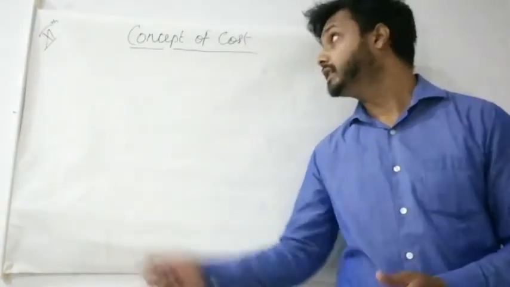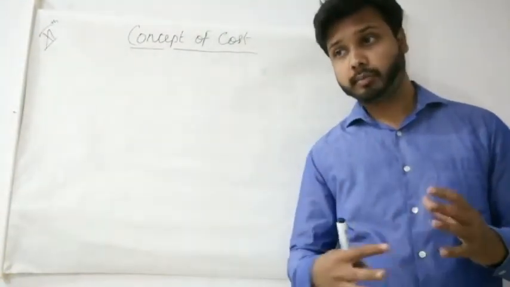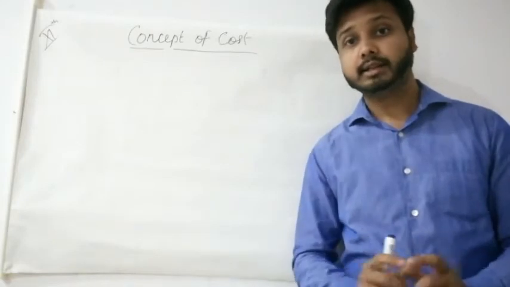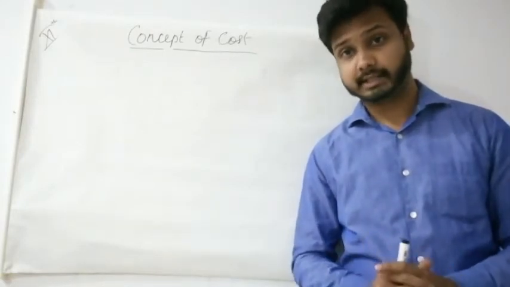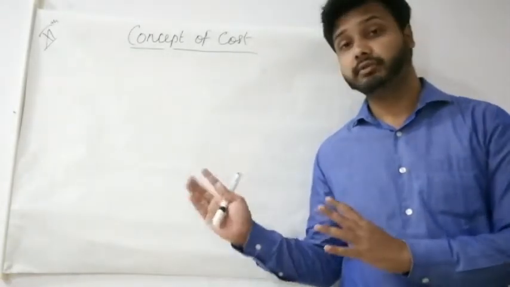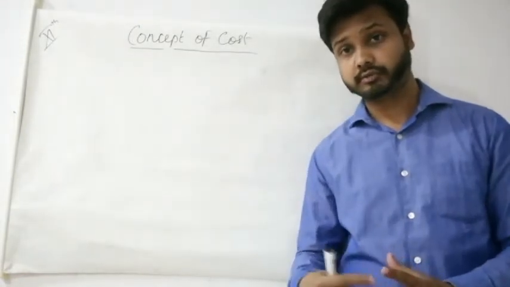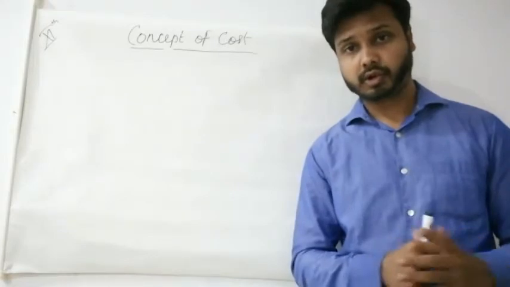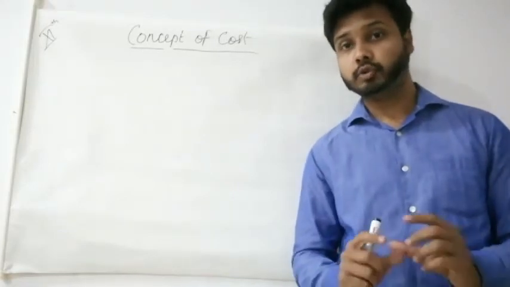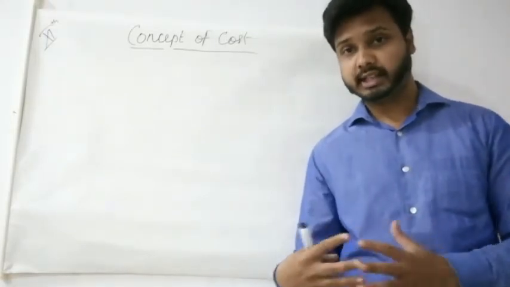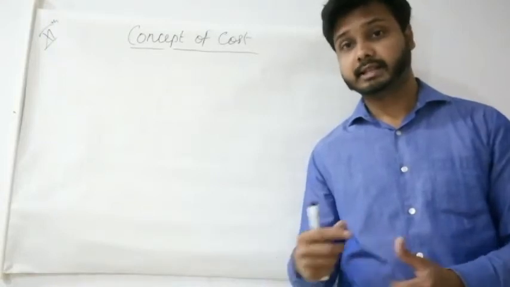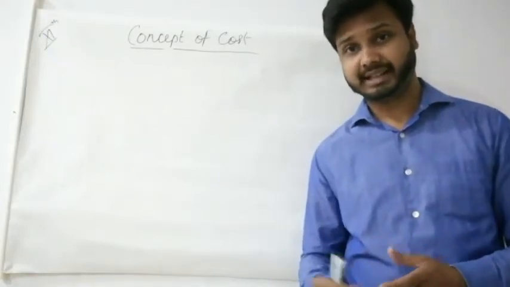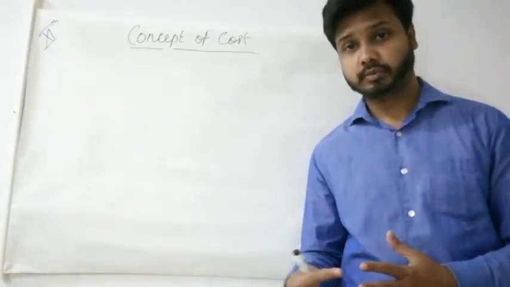Hello students, see the concept of cost. For producing anything, there is a certain amount of cost that is involved. So in this we will study all those types of cost which are involved in production. We took one example in the production function that if we want to make tea, for that we will need many things such as tea leaves, milk, water, etc. Gas will also be required.